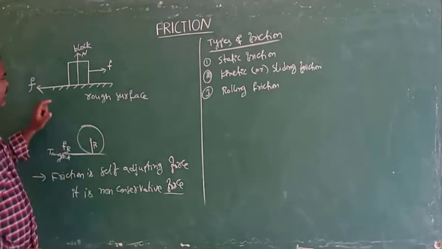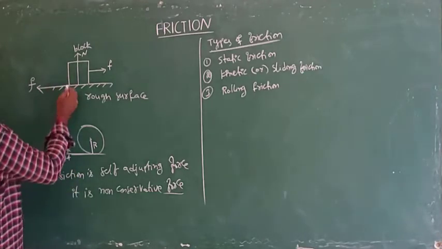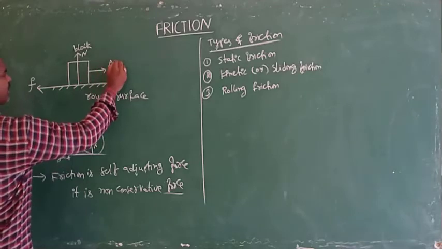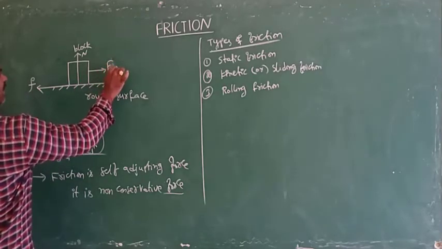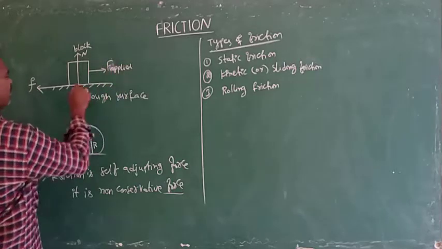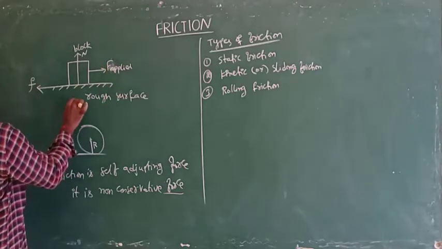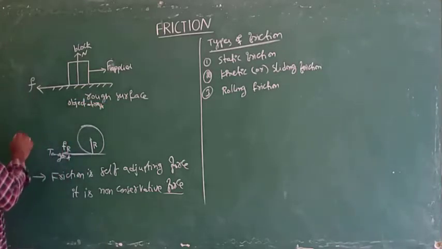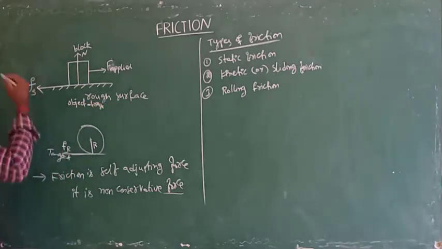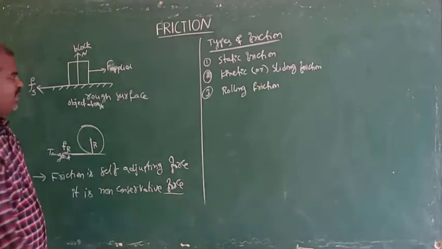Suppose here the object is at rest, and when we apply force, this is the applied force. The object is at rest. This force we call static friction.